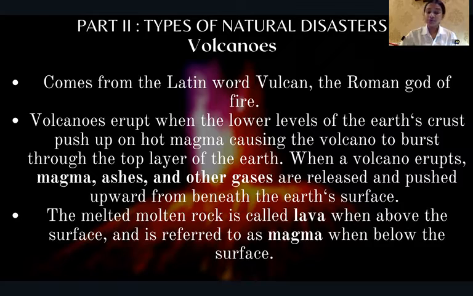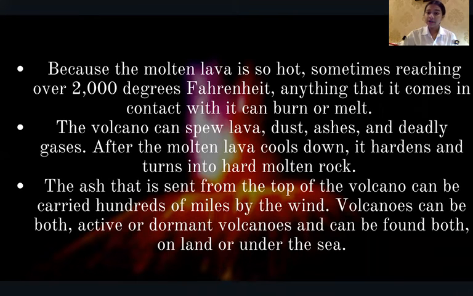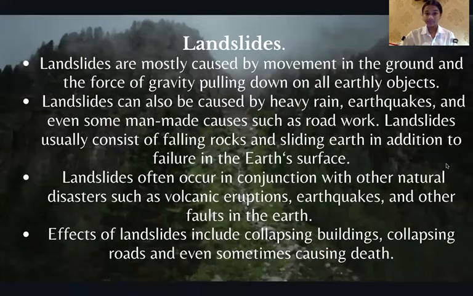When the volcano erupts, magma, ashes, and other gases are released from beneath the Earth. The molten rock is called lava when above the surface and magma when below the surface. Because the molten lava is so hot, sometimes reaching over 2000 degrees Fahrenheit, anything it comes in contact with can burn or melt. The ash sent from the top of the volcano can be carried hundreds of miles by the wind. Volcanoes can be active or dormant and can be found both on land and under the sea.